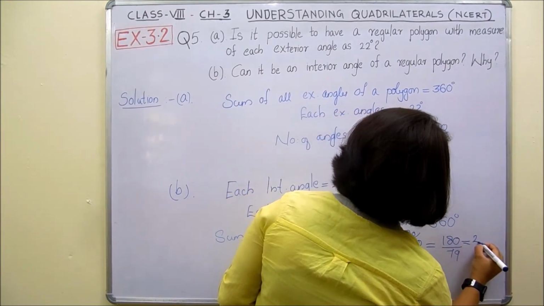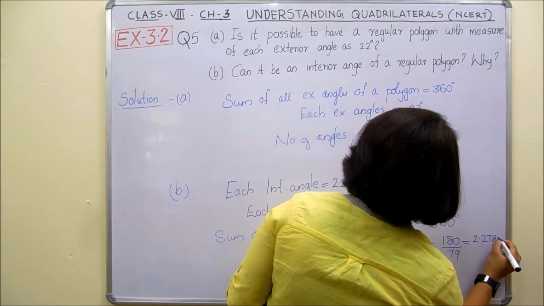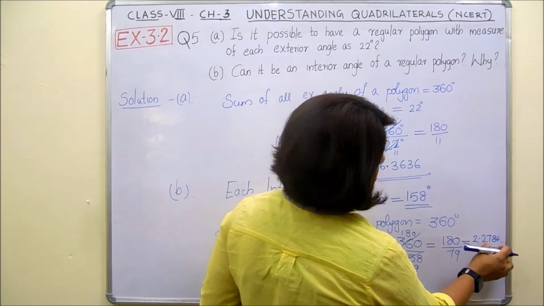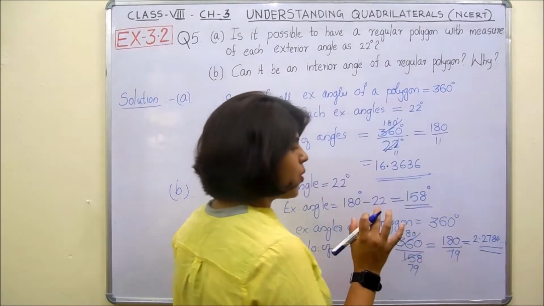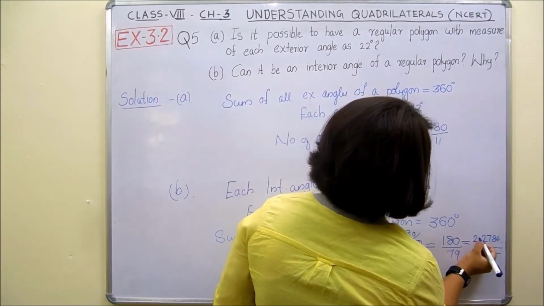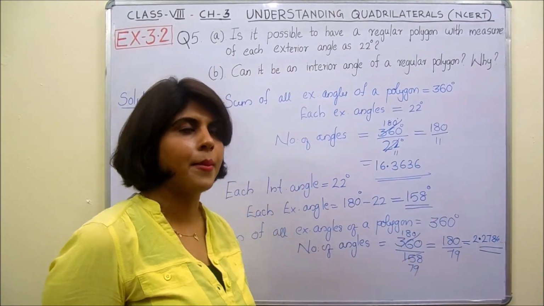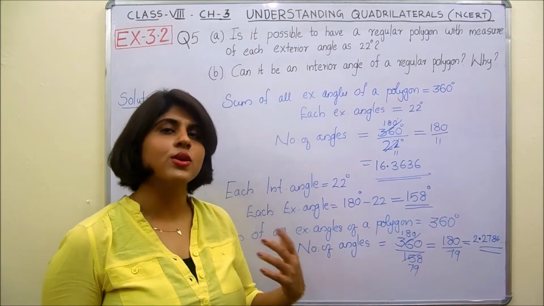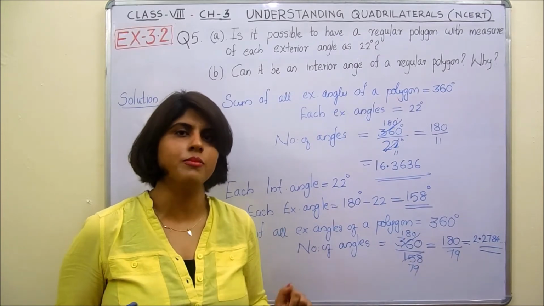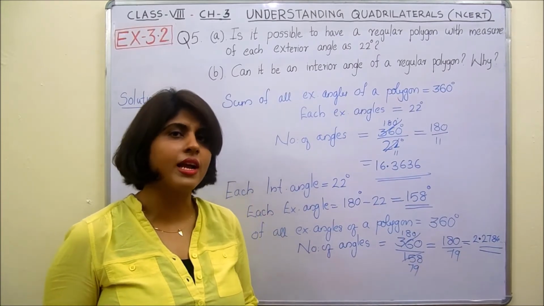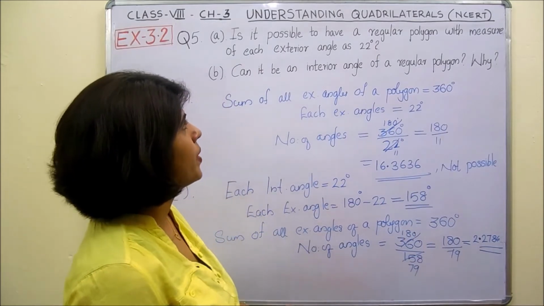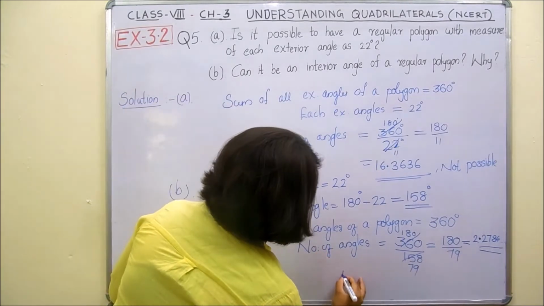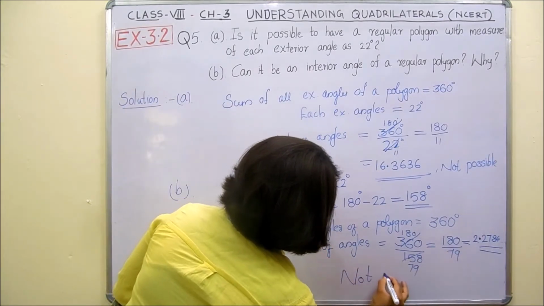It is equal to 2.2784 something. Okay, so you can divide this 180 by 79, then you will get this as the answer. That is 2.2784. That is again a decimal number, right? So the number of angles equals the number of sides. Either the number of sides or the number of angles should not be a decimal number. It should be a natural number, right? Hence, we can say that we cannot form a regular polygon with the interior angle as 22 degree. Clear?